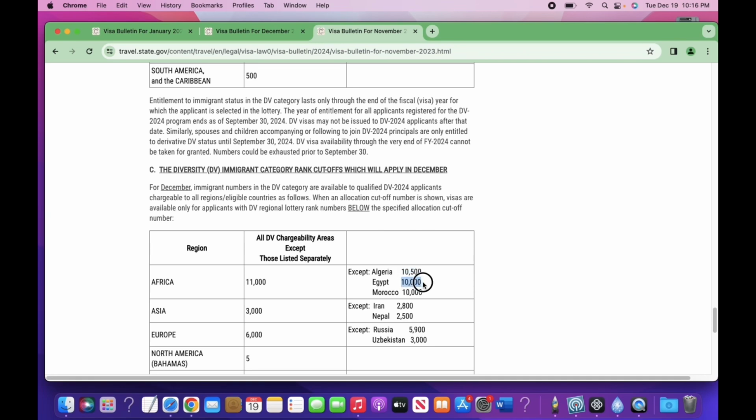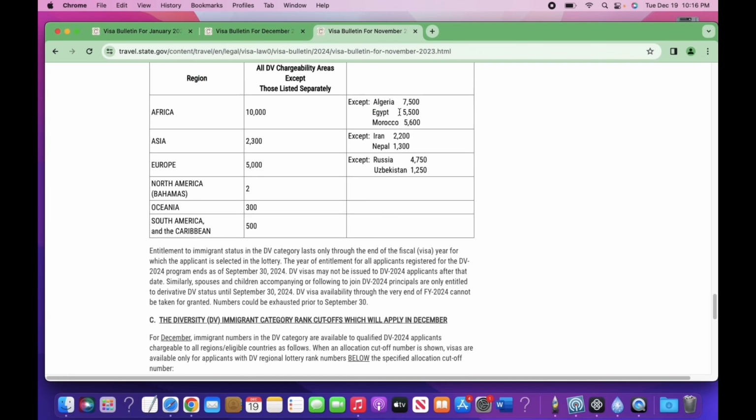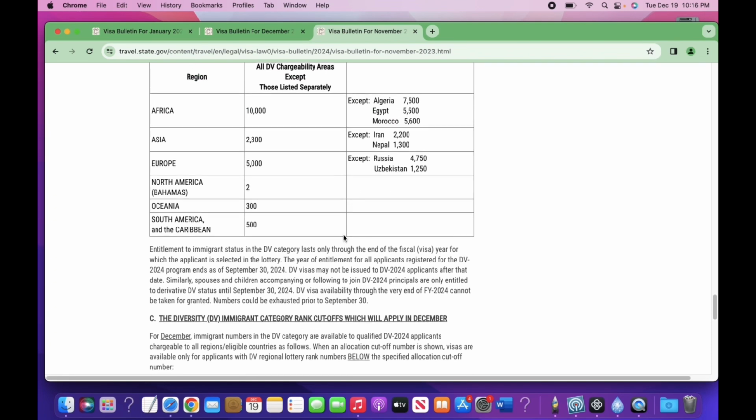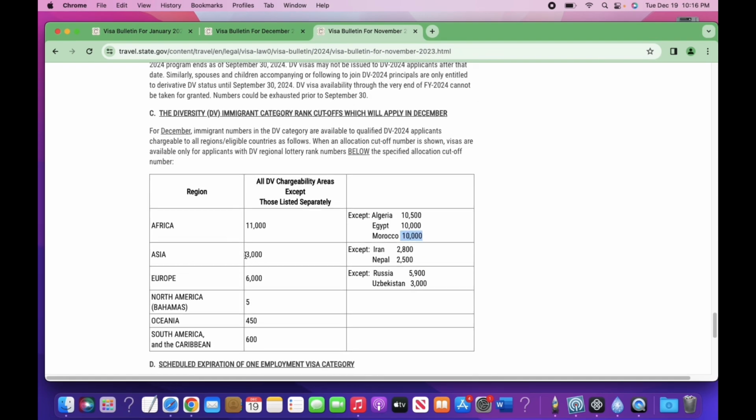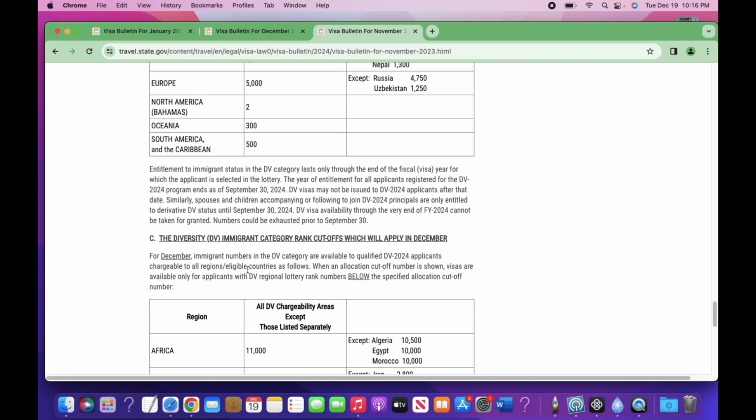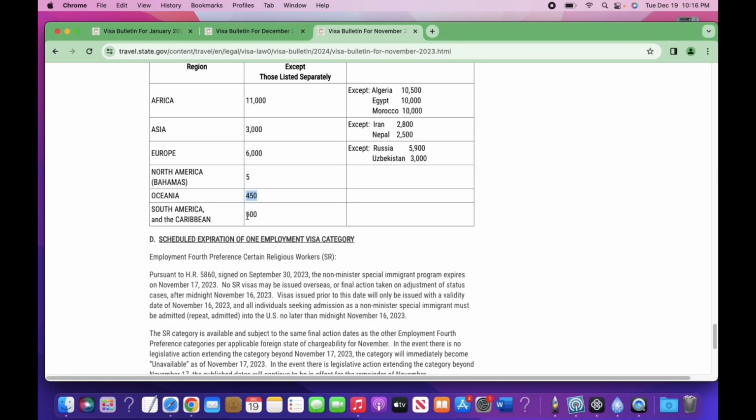Egypt is 10,000, and Morocco is 10,000 in December, which went up almost half. Yeah, that was really good. So in Asia, they did another 1,000 from 3,000. In Europe, they did another 1,000. And in North America, from 2,000 to 5,000. Oceania, from 300 to 450. And South America was 500, they went up to 600. So they only added 100.